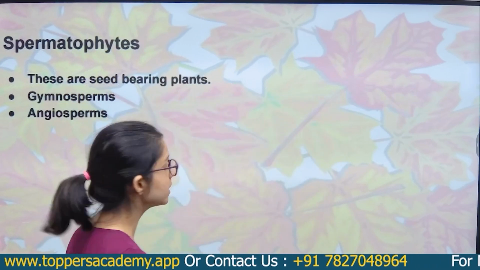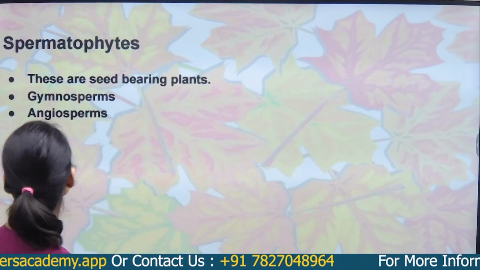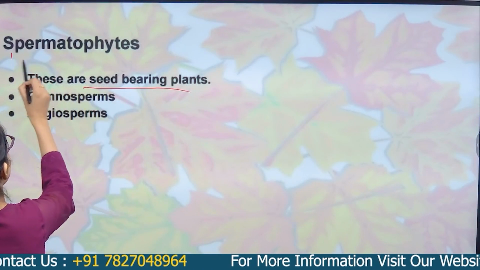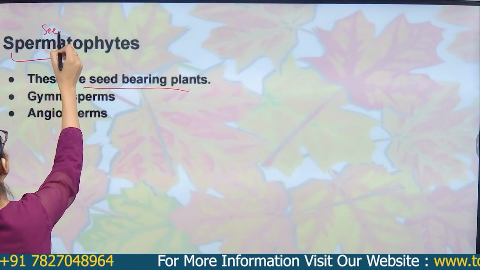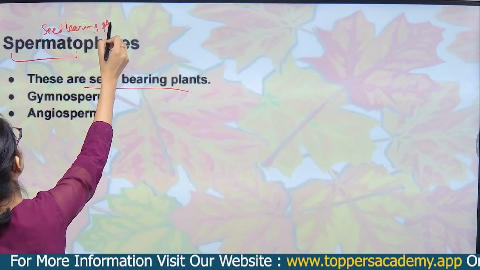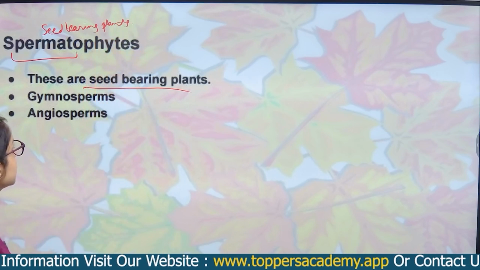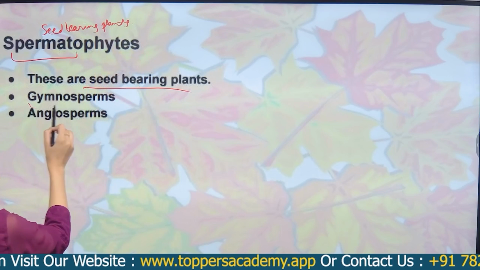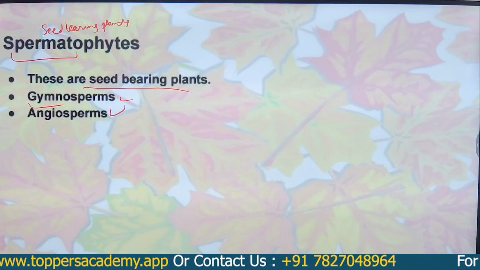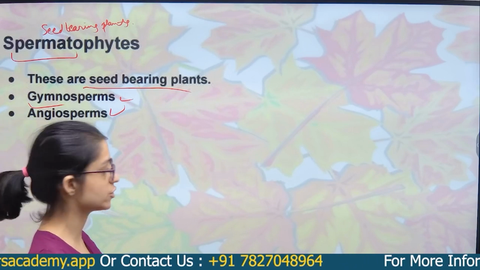So next is the spermatophytes. Spermatophytes mean seed bearing plants. Examples are gymnosperms and angiosperms. So we will discuss in the next class what the gymnosperms and angiosperms are.